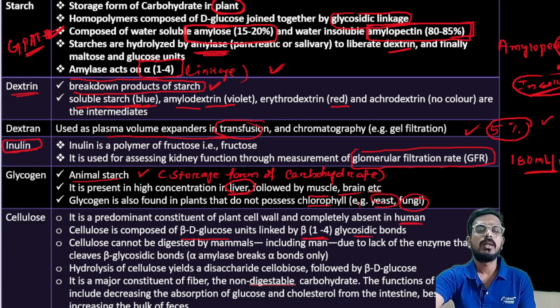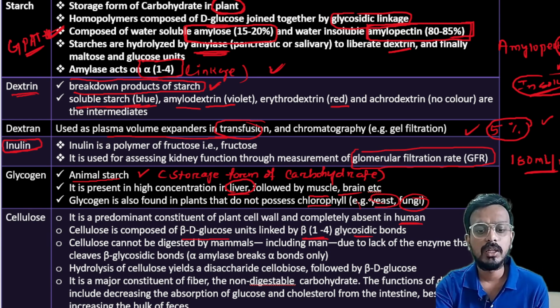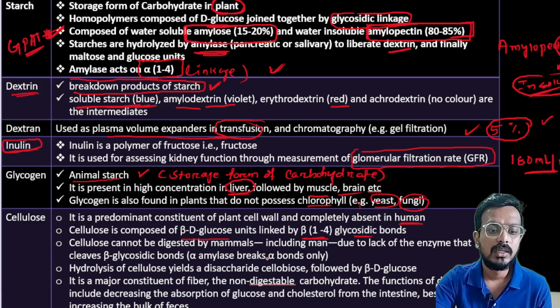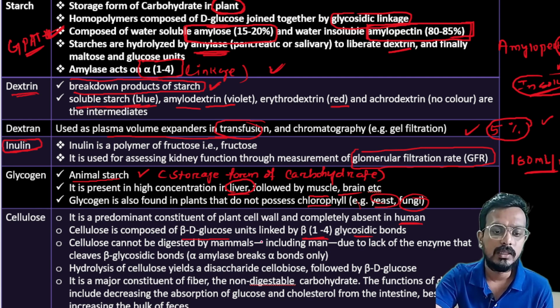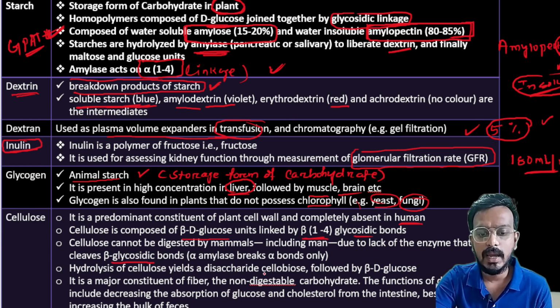So it is composed of beta-D-glucose joined together by beta 1,4 linkage. Cellulose cannot be digested by mammals, including man, due to lack of the enzyme which cleaves the beta glycosidic bonds. So hydrolysis of cellulose yields a disaccharide, cellobiose, followed by beta-D-glucose. It is the major constituent of fiber. It is majorly present in fiber, the non-digestible carbohydrate.